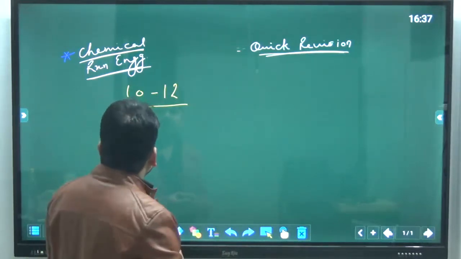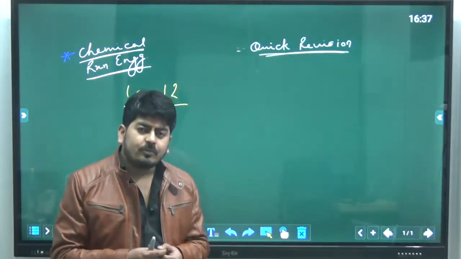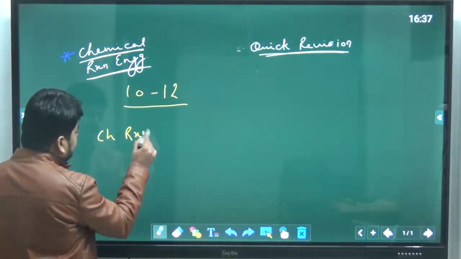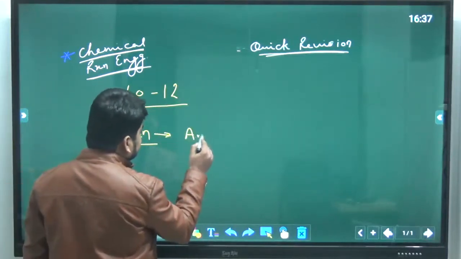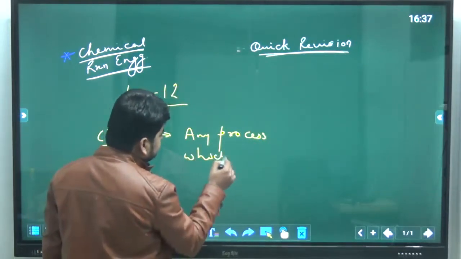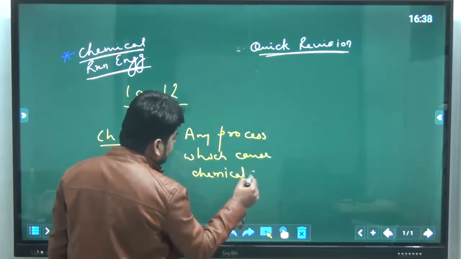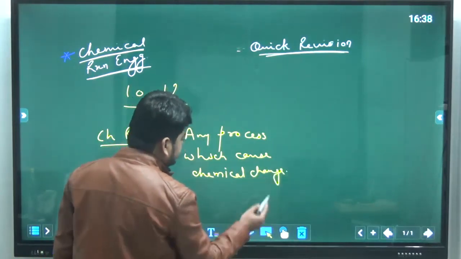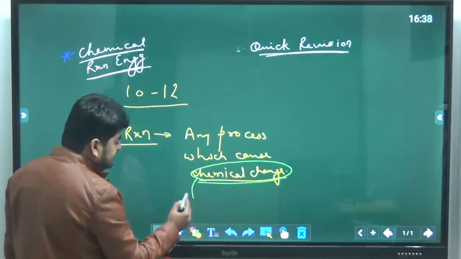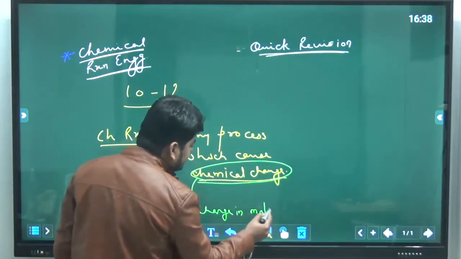So let's start our discussion about chemical reaction engineering. First thing is, what is a chemical reaction? We can say a chemical reaction is any process which causes chemical change. Now the point is, what is the meaning of chemical change? Chemical change is a change in molecular structure.